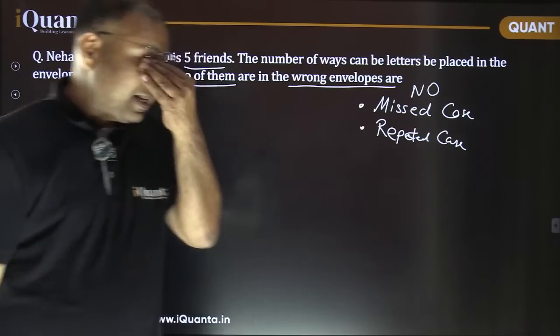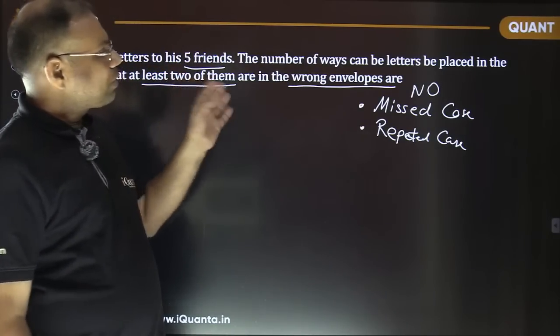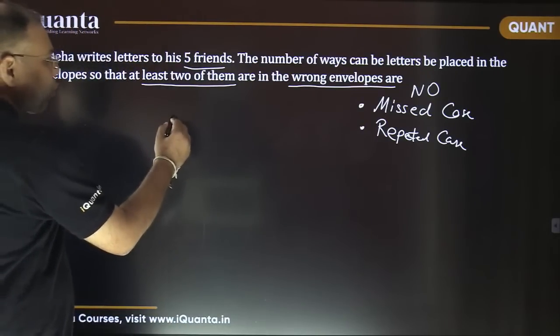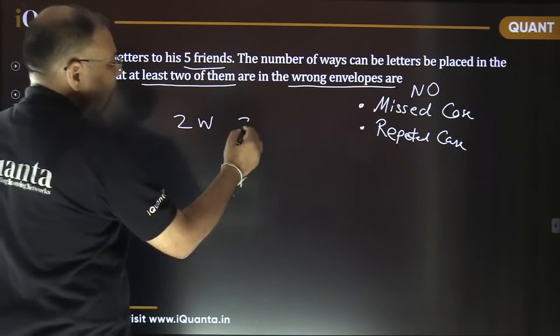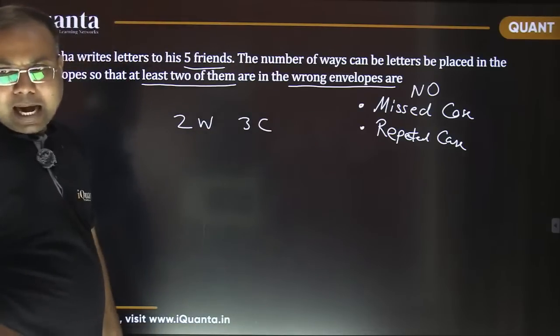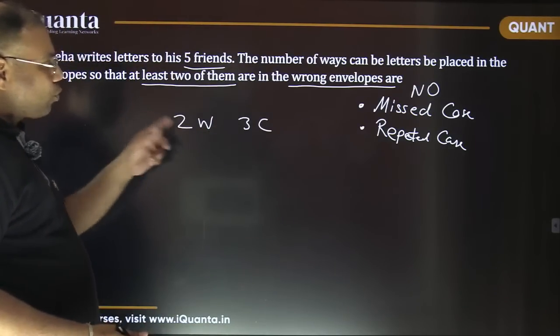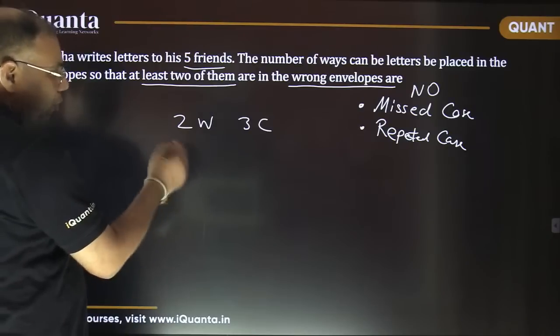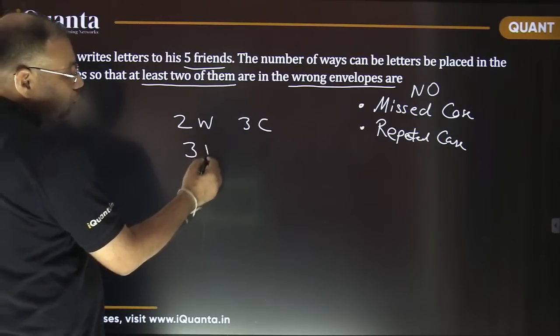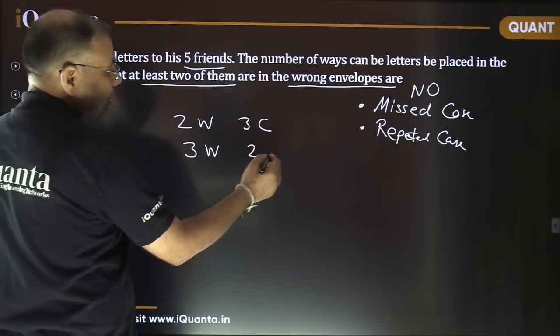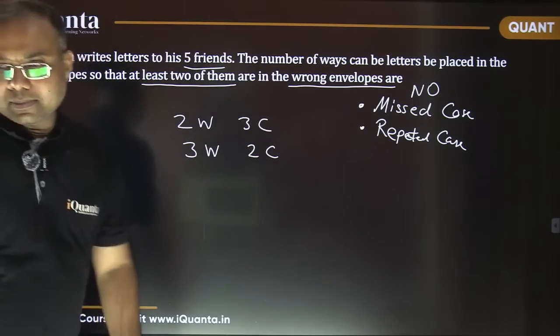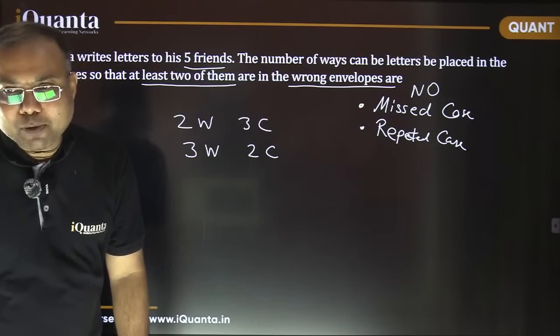So what is going to happen here? We want at least 2 of them in wrong envelopes. So 2 in wrong envelopes and 3 in correct. That may be a possible case. I'm going in the forward direction right now. So 2 in the wrong envelopes and 3 in correct envelopes. Or what could happen? 3 in wrong envelopes and 2 in correct. Isn't it? Any other case possible?